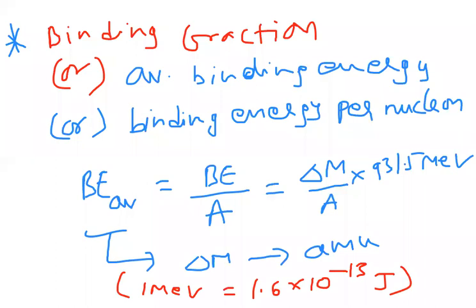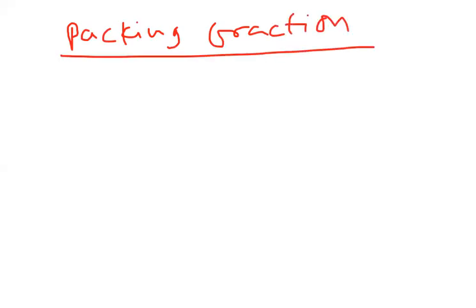So I hope you are clear with what mass defect is, what binding energy is, and what average binding energy or binding fraction is. Here, let me introduce one more term called packing fraction. Now I am going to discuss packing fraction. So what is this packing fraction?